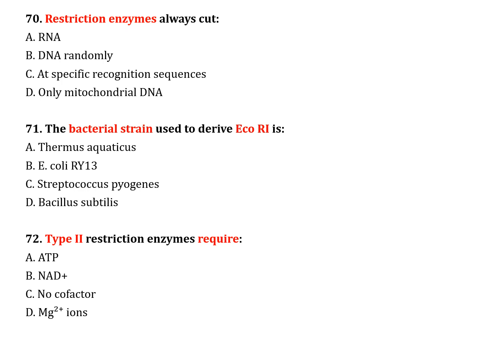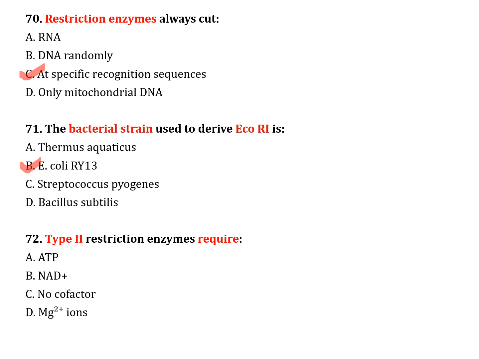The next question, number 70. Restriction enzyme always cuts option A, RNA, option B, DNA randomly, option C, at specific recognition sequence, option D, only mitochondrial DNA. Correct answer is option C, at specific recognition sequences. The next question, number 71. The bacterial strain used to derive EcoRI is option A, Thermus aquaticus, option B, E. coli RY13, option C, Streptococcus pyogenes, option D, Bacillus subtilis. Correct answer is option B, E. coli RY13.